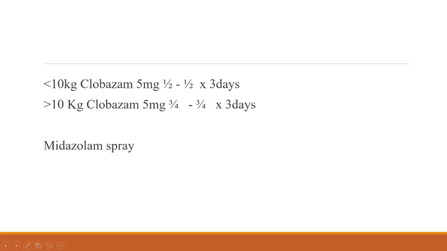Otherwise, no need. After 3 days, if there is no fever, there is no need to continue it. Only 3 days we require, and up to 5 days it is okay. After 5 days, if there is fever again, we have to repeat this. And also we can use this midazolam spray.